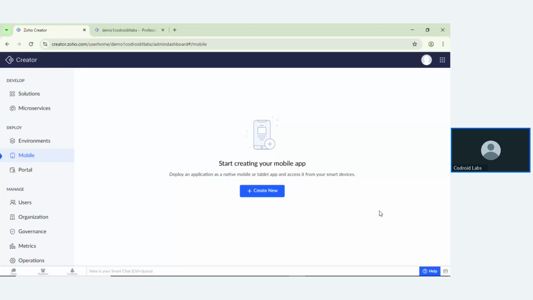They also have a powerful feature for creating mobile applications. Based on the SDK, you can use these features, build your applications, and push the application into the Play Store also.